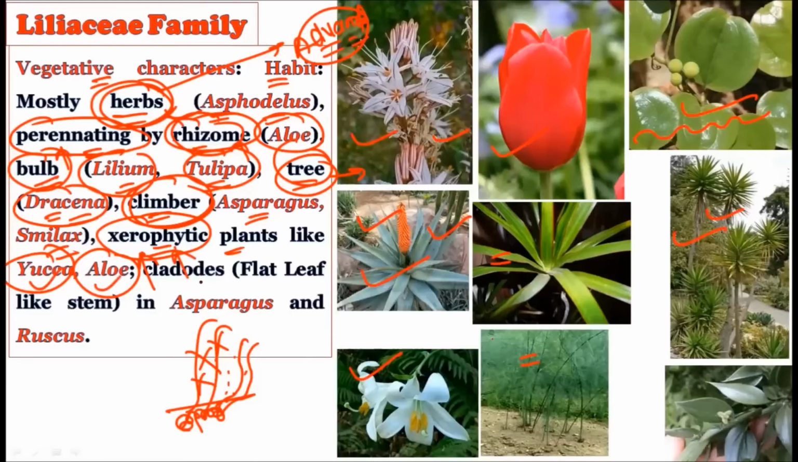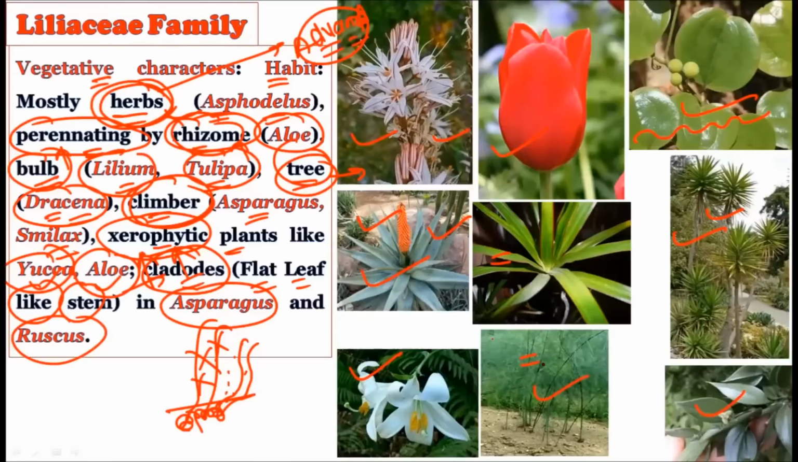Then there was the presence of cladodes. These cladodes are nothing but the flat leaf-like stems. These leaf-like stems are called the cladodes, and these cladodes are present in the asparagus and the ruscus. Consider this is an asparagus and this is the ruscus plant, and they were showing the very flat leaf-like stem, that their stem has got converted into the leaf-like structure. So such a kind of structure is called the cladode.